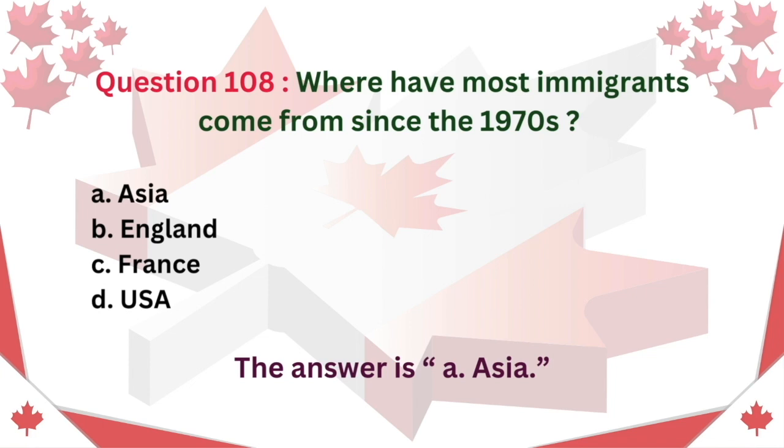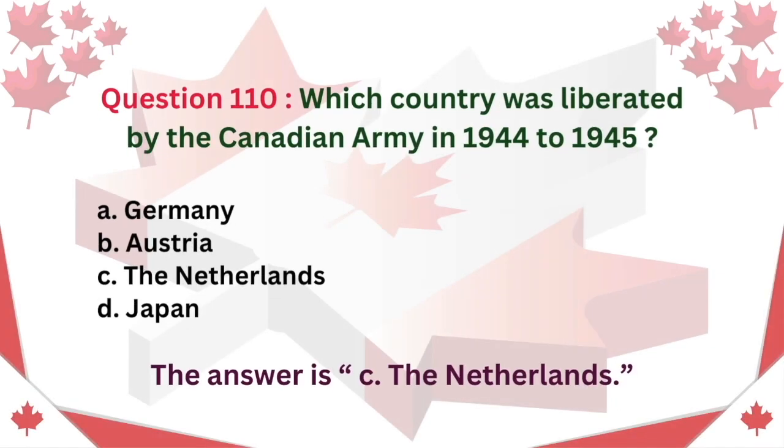Question 108. Where have most immigrants come from since the 1970s? A. Asia. B. England. C. France. D. USA. The answer is A. Asia. Question 110. Which country was liberated by the Canadian Army in 1944 to 1945? A. Germany. B. Austria. C. The Netherlands. D. Japan. The answer is C. The Netherlands.